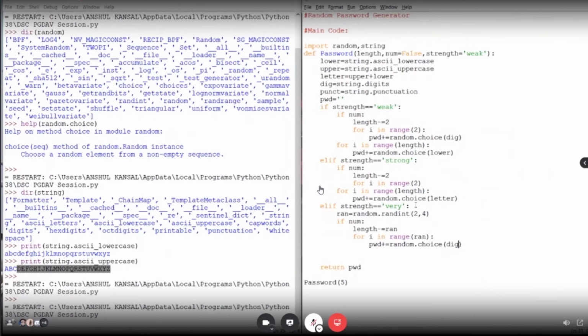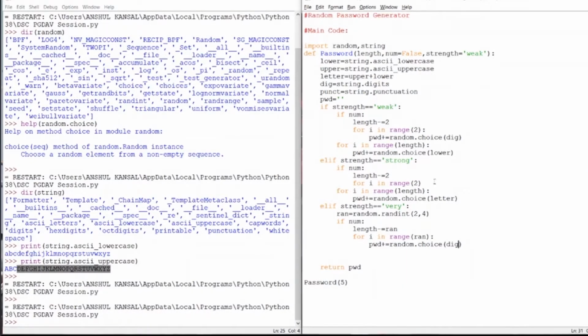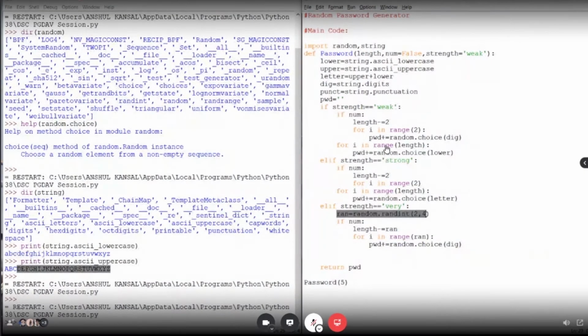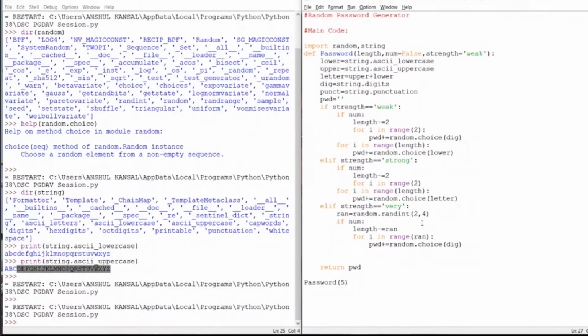You can see that the number of digits, or the number of numerical values I get, is totally dependent on the value of rand. The value of rand can be 2, it can be 3, it can be 4, but not exceeding 4 and not below 2. So the number of digits may vary in this.